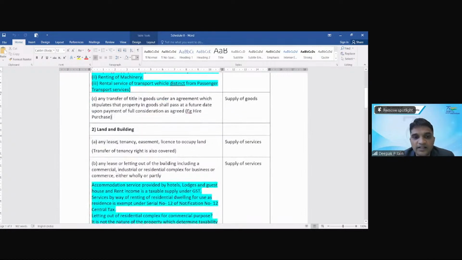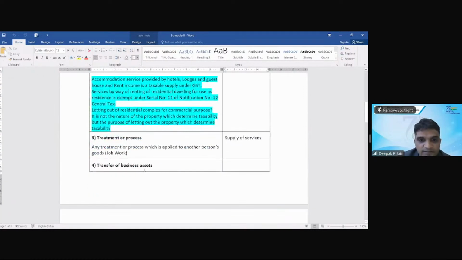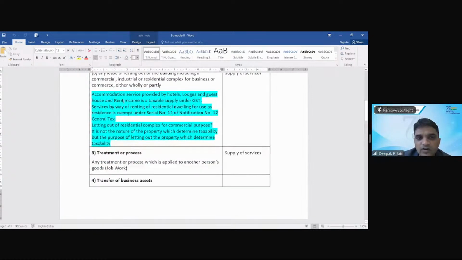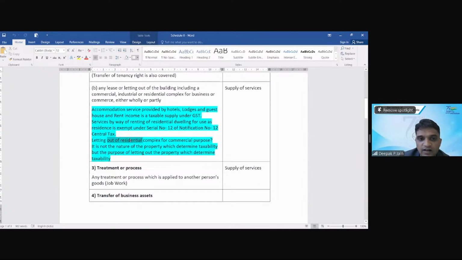Then land and buildings: any lease or tenancy, easement, or license to occupy land is supply of service. Any lease or letting out of the building, including a commercial, industrial, or residential complex, is all supply of service. This yellow, green highlight is only a reference, not what is there in the main schedule. For your reference, I've mentioned this, like letting of residential complex for commercial purpose. It is not the nature of the property which determines the taxability, but the purpose of letting out. What you are letting out for, that is the deciding factor.